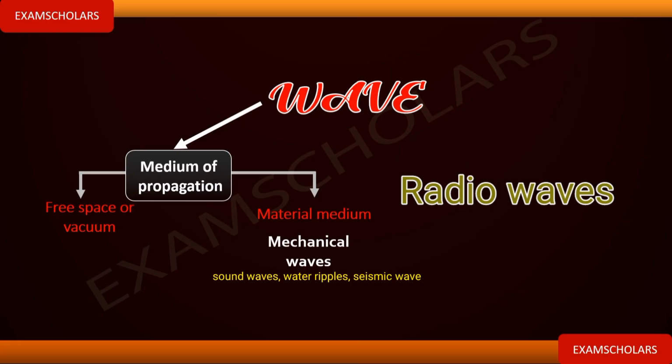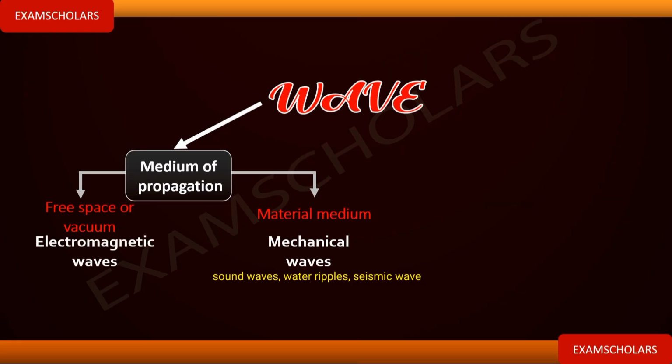Now, this type of wave is known as electromagnetic waves. Electromagnetic waves don't require material medium for their propagation. They travel through free space. Let me give you an instance.